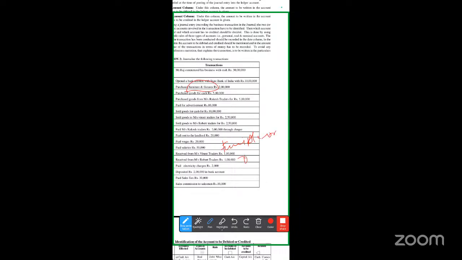Whenever you're purchasing, do they give it free of cost? No, we need to pay cash. So cash is going out of the business, because cash is also a real account. Debit what comes in, credit what goes out. So here, is cash coming into the business or going out? It's going out, so we'll credit the cash. This is called crediting. That is our entry would be like this: furniture and fixtures account debit, this is called debiting, to cash account.